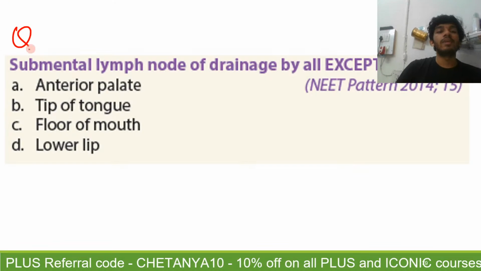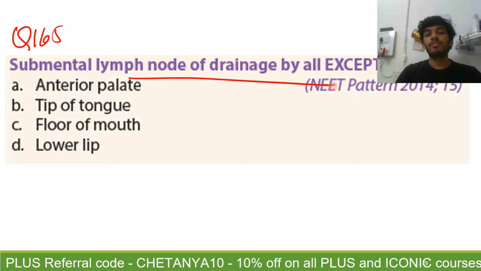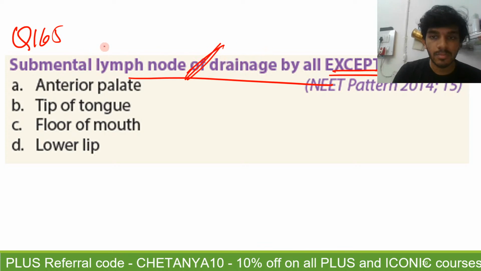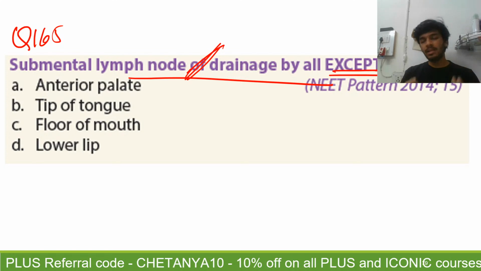Question number 165. The drainage of the submental lymph node. It basically means what are all the parts that drain into the submental lymph nodes, and since it says except, you have to tell which part does not drain into the submental lymph nodes.